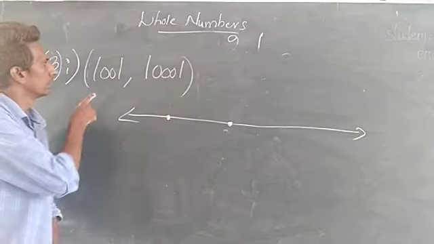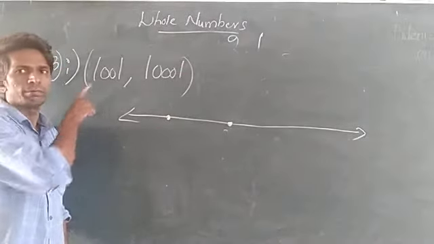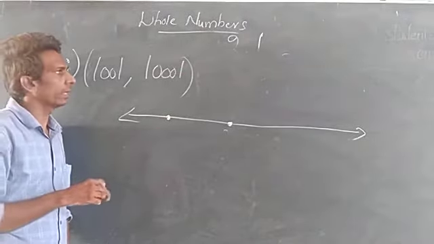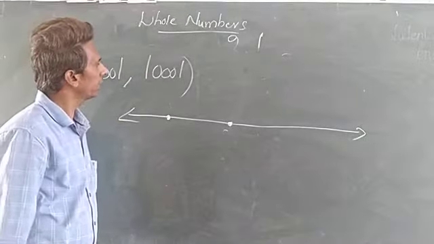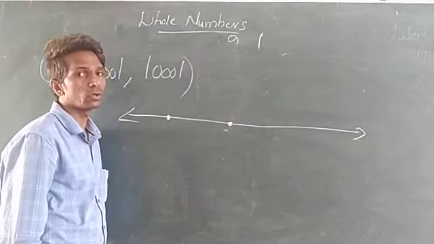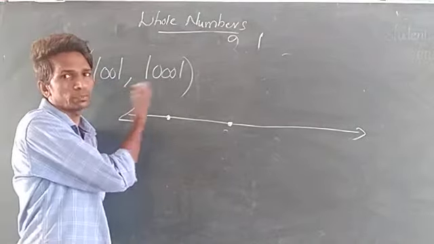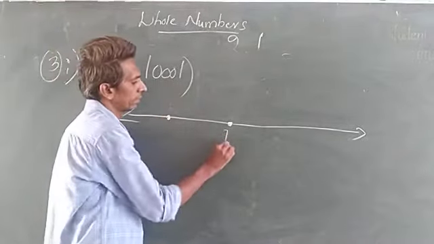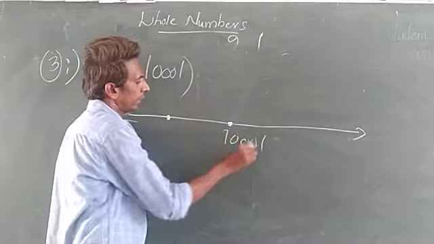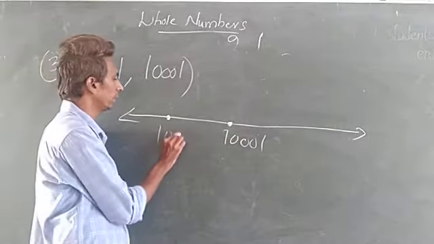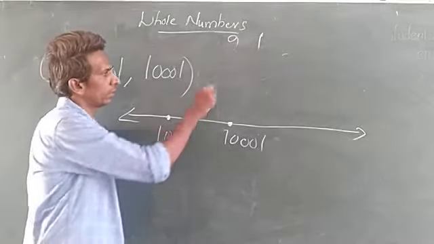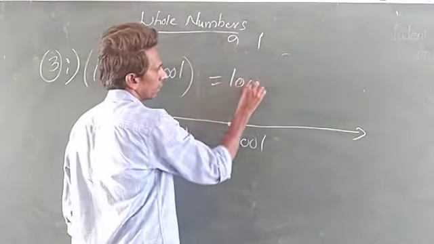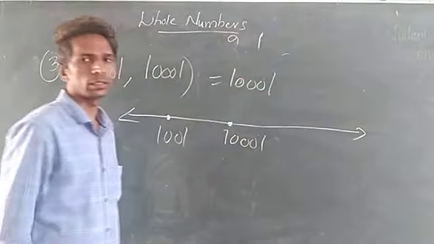See here, 1001 is there. Another number 10,001 is there. 10,001. So from these two numbers, what is the big number? Big number is this. So you want to write down here. So small number means you want to write here. Now from this one, what is the right side? This number only. So that is the answer. So like that you want to do.